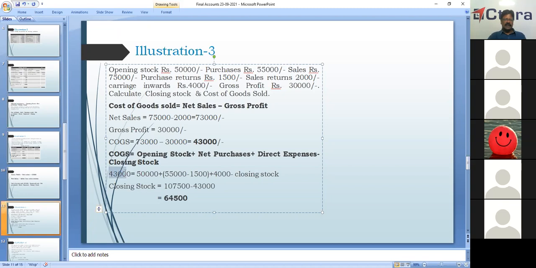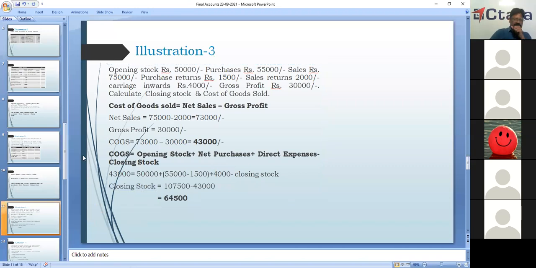Okay, and then opening stock we have 50,000. Then purchases we have 55,000 less purchase returns plus direct expenses, that is carriage inwards, and we have to minus closing stock, which we don't have the value, which we have to find out. So when you bring this closing stock to the other side, it becomes plus closing stock.